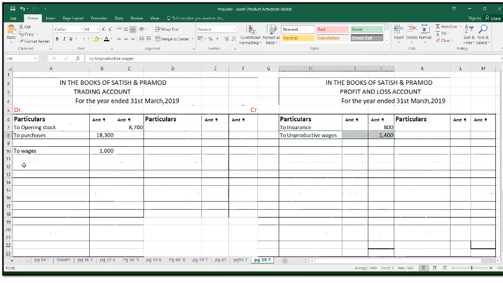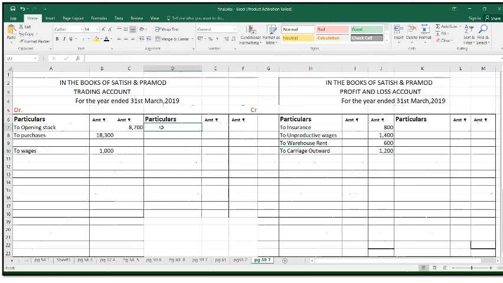Then next is your warehouse rent, profit and loss debit to warehouse rent 600. Then carriage outward. Outward means profit and loss debit to carriage outward 1,200. Then next is your sales return.